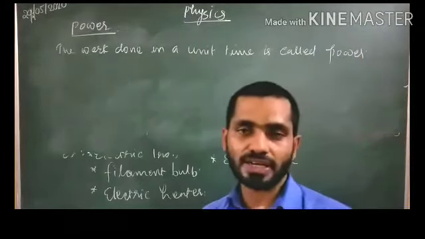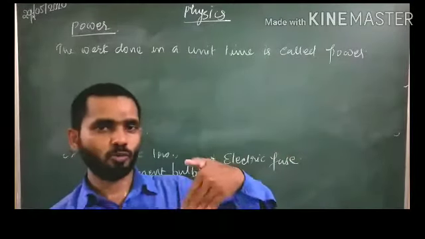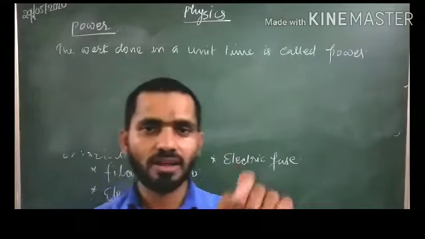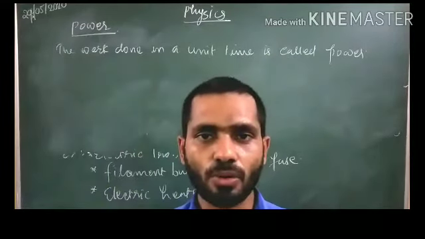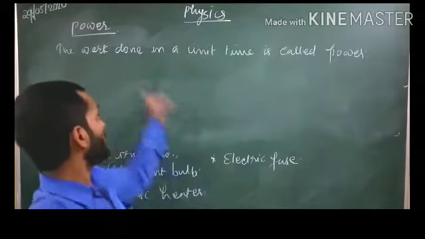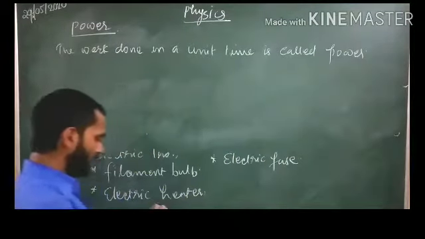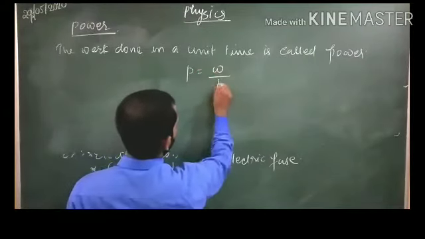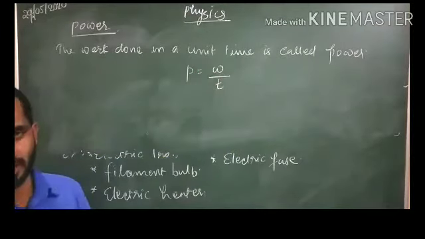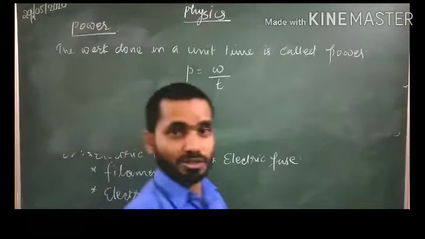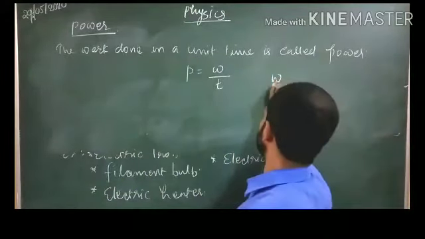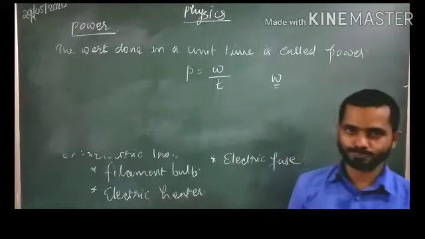The rate of work is called power, or otherwise the work done in a unit time is called power. So work done in a unit time is called power, and P is equal to W divided by T. This was the equation we studied there. And the SI unit you are remembering, watts. Watts is the SI unit of power.